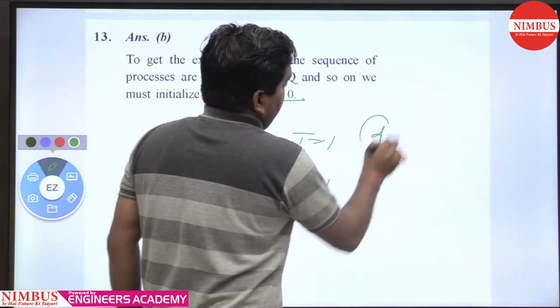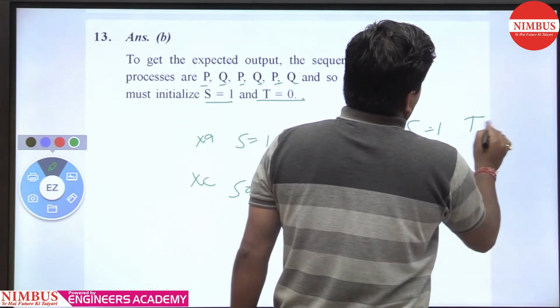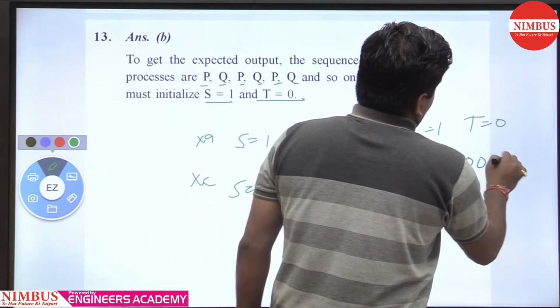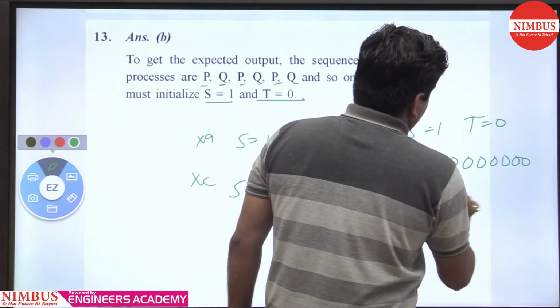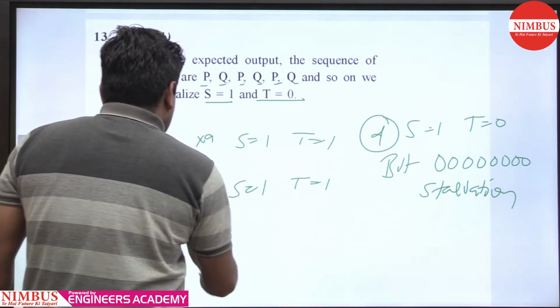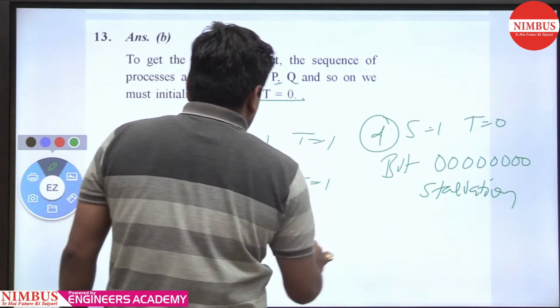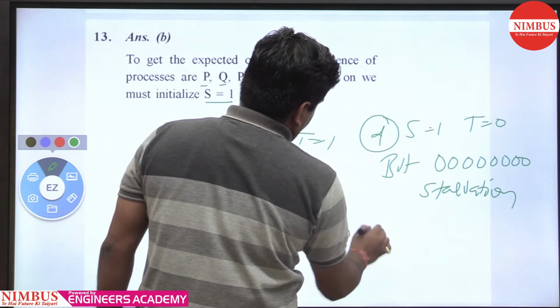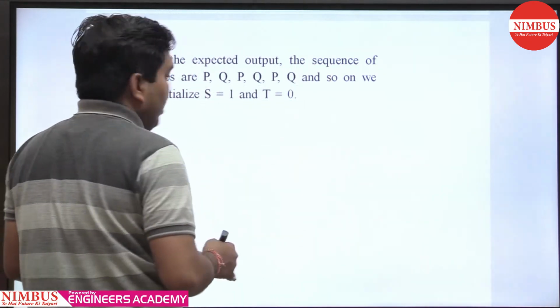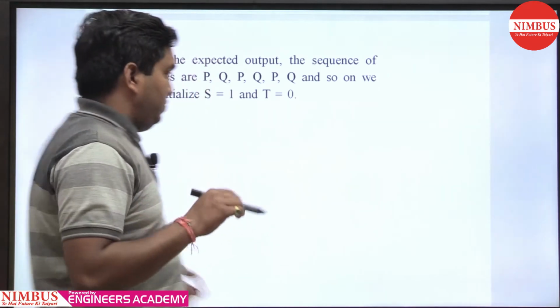In option D, S is 1 and T is 0, but option D prints 0 0 0 0 0 0, that is starvation. And in option B, S is 1 and T is 0, in a case of strict alternation, printing 0 0 1 1. So B is the right answer. Getting my point? Clear? Thank you.